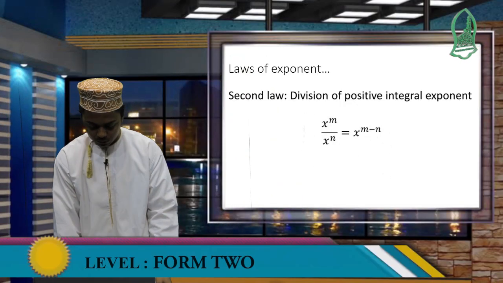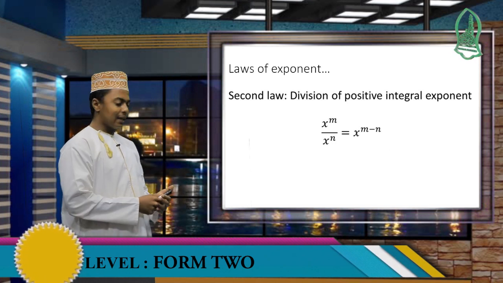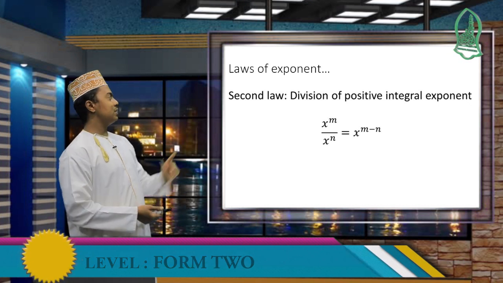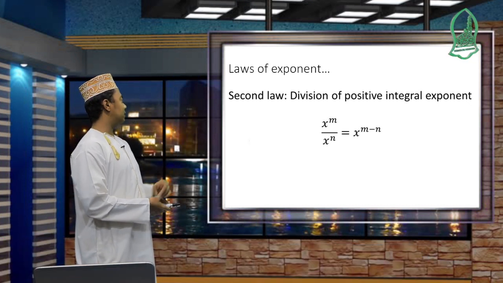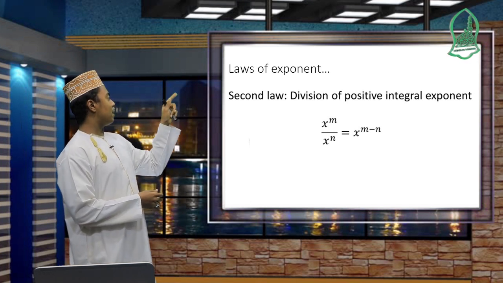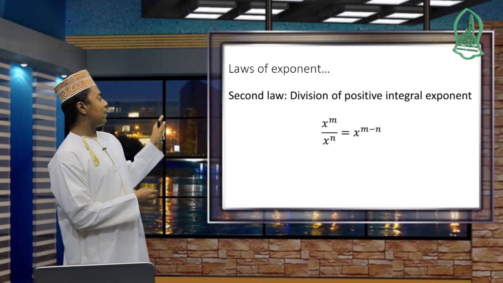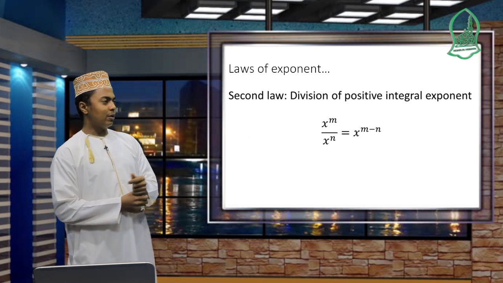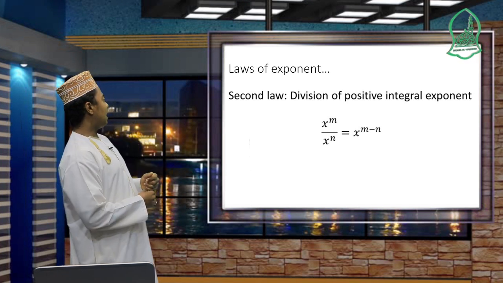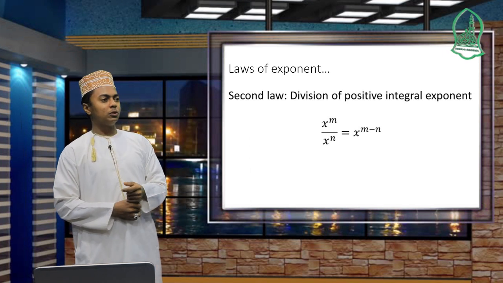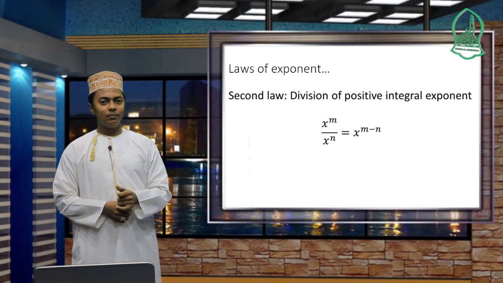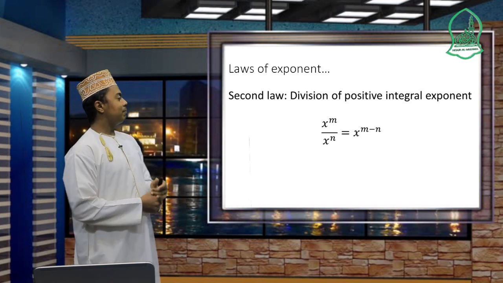So let us continue to another law, the second law: division of positive integral exponents. As we see there, we have x power m over x power n. So here we have division. x power m over x power n becomes equal to x to the power of m minus n.